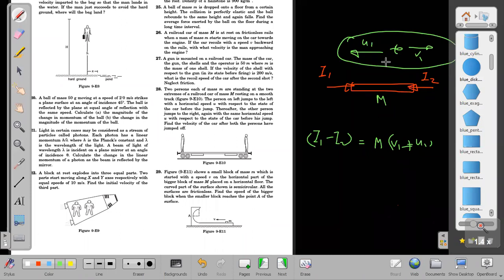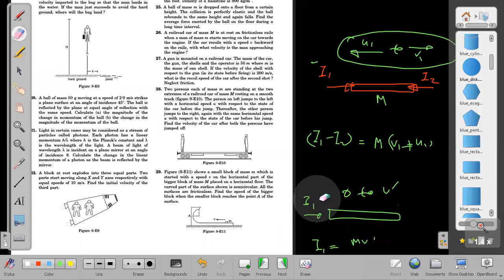If they were asking for the velocity in the first step, when only one man has jumped, then I will write a separate impulse equation for just the first impulse I1. First I1 takes it from 0 to some other value, maybe V dash. Then finally, with the second impulse, it attains V1. So I will take V dash also in between. That also we can do. And for 0 to V dash, I will write the impulse equation as I1 equals M into V dash. Right.